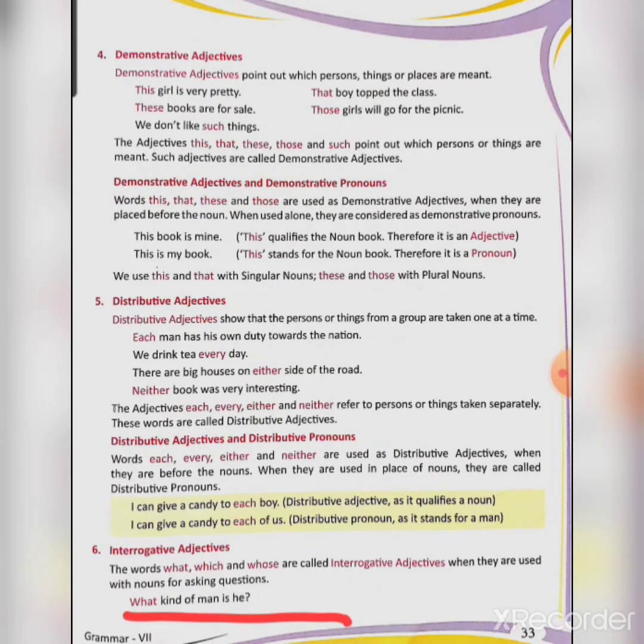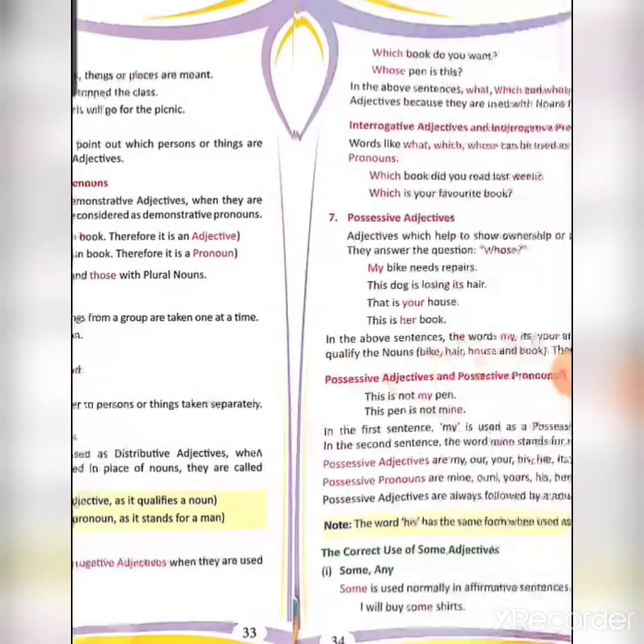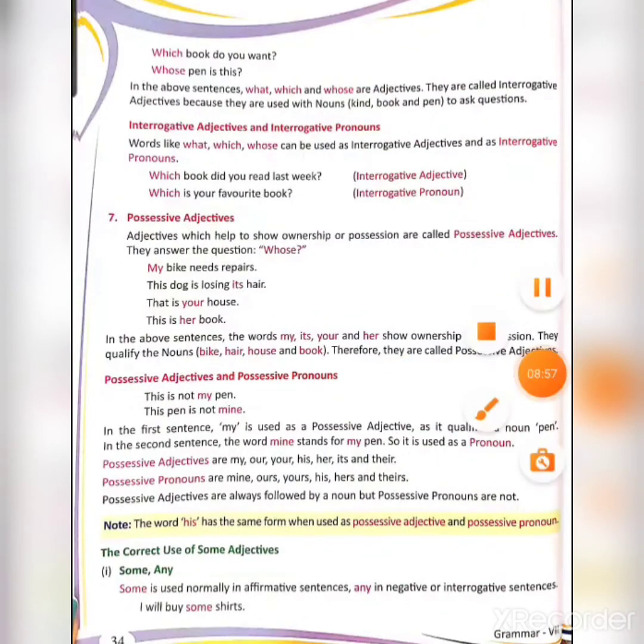Here man is a noun and you have used what with it, so what will be considered an interrogative adjective. Another example, which book do you want? Book is a noun and you are using which with a noun, so which is an interrogative adjective.